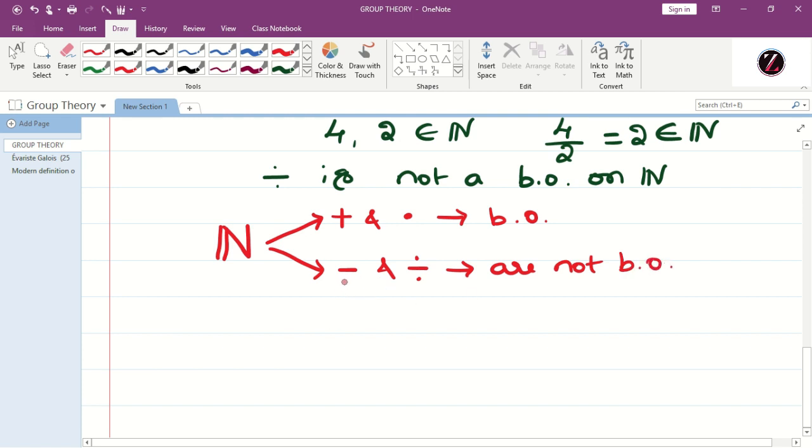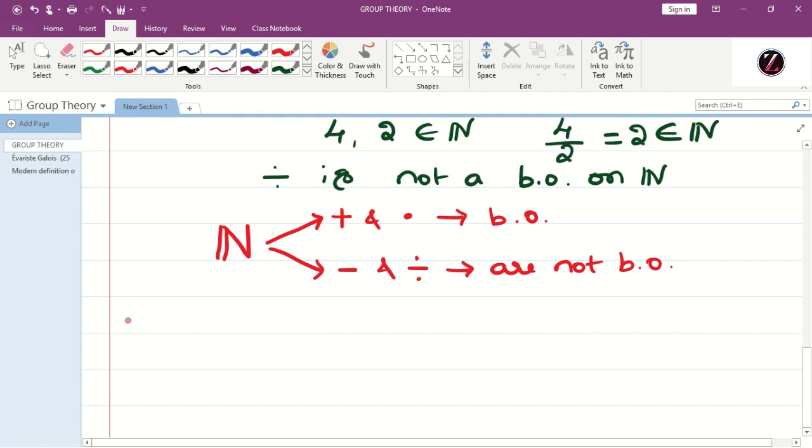Because the difference of any two natural numbers need not be a natural number, and the same is true for division. If you consider any two numbers, the result need not be a natural number.